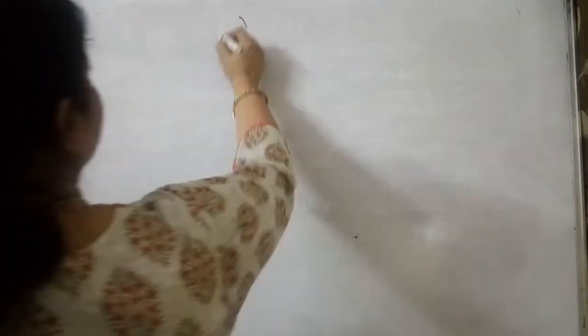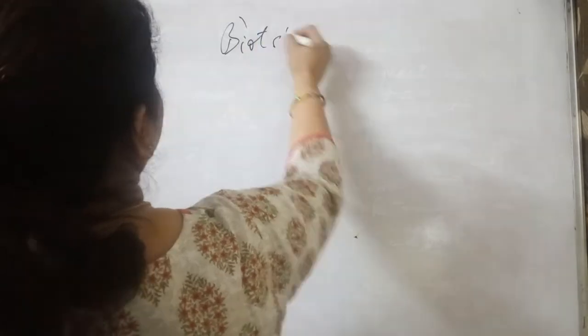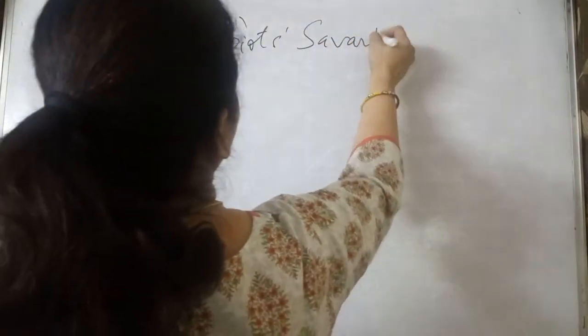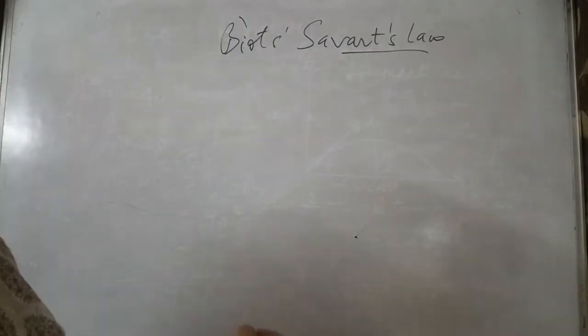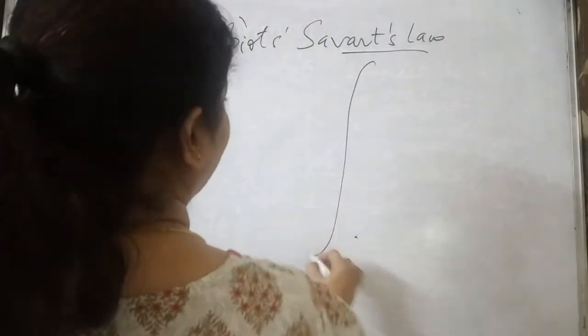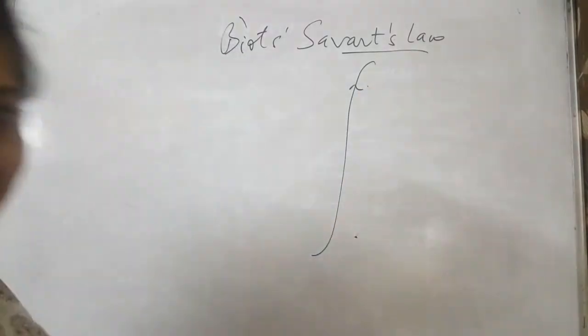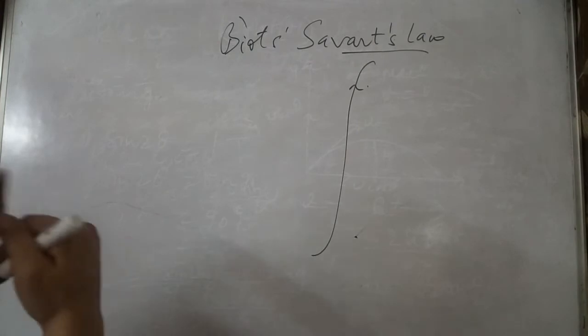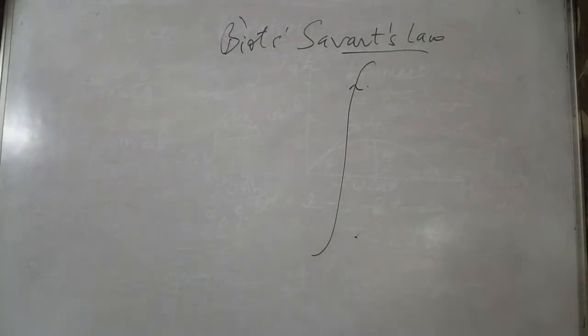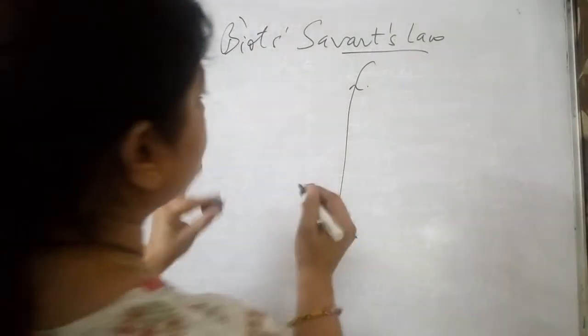So we are doing Biot-Savart's law. When you do Biot-Savart's law, what exactly do you require? You require a wire which carries a current, and since it is carrying a current, let us give the direction of the current. The direction of the current has to be given, mandatory. This becomes very important. So it is carrying current in the upward direction.